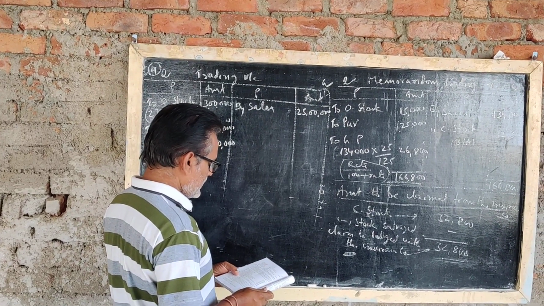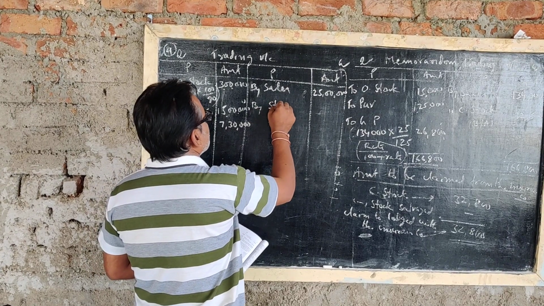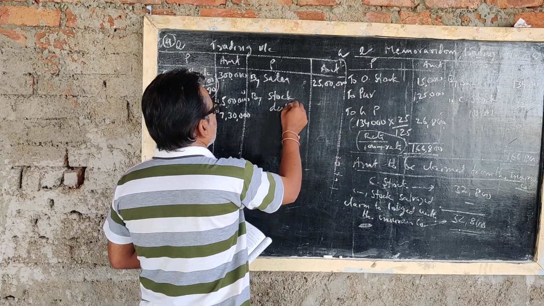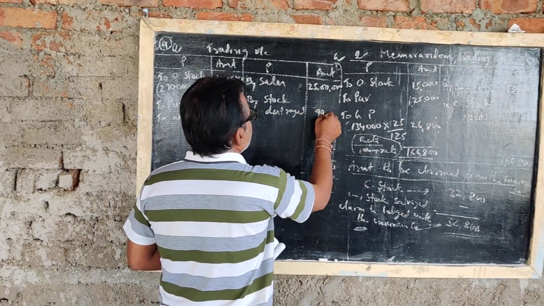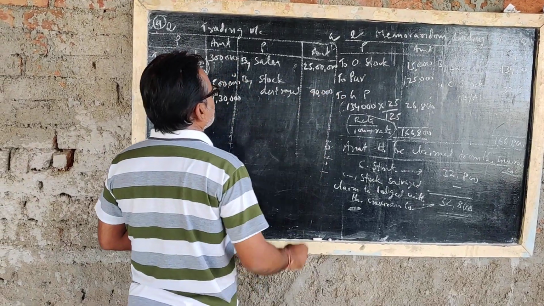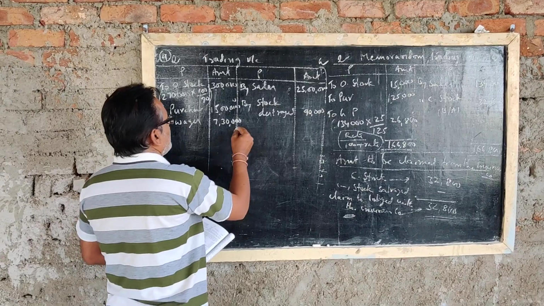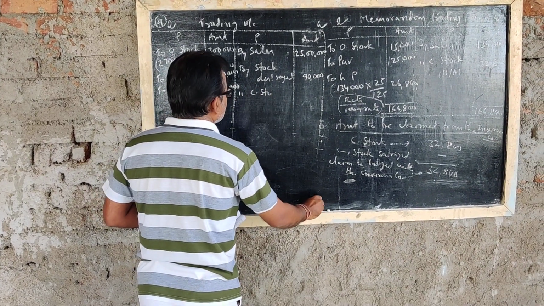Stock destroyed of the estimated cost 90,000 rupees. So you can write here by stock destroyed. This is a new point, 90,000 rupees. Every time you write it on the credit side, by stock destroyed. Then by closing stock. This is the answer.